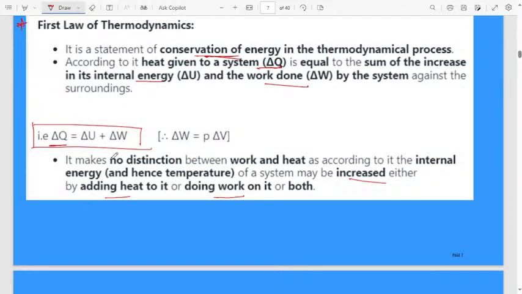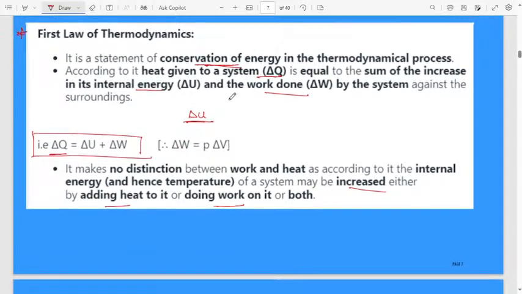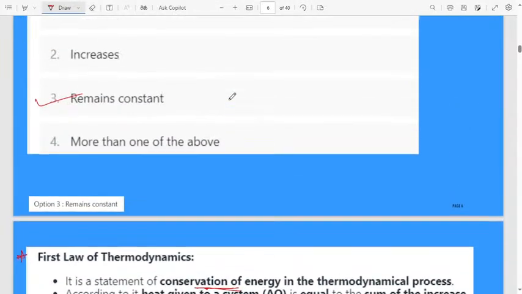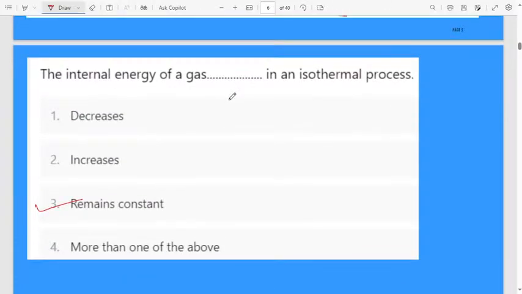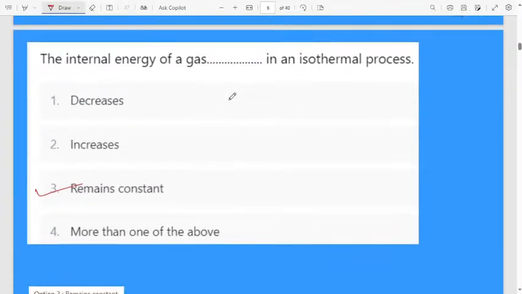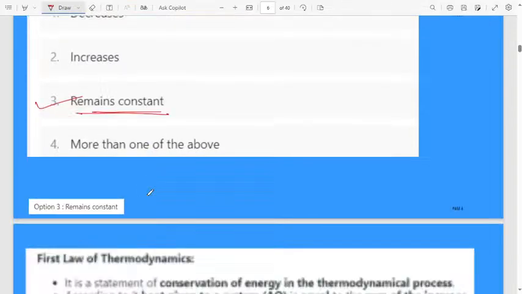Always remember this internal energy, delta U. It remains constant when the temperature is constant. Therefore, the correct answer for this question is that the internal energy of a gas in an isothermal process remains constant.